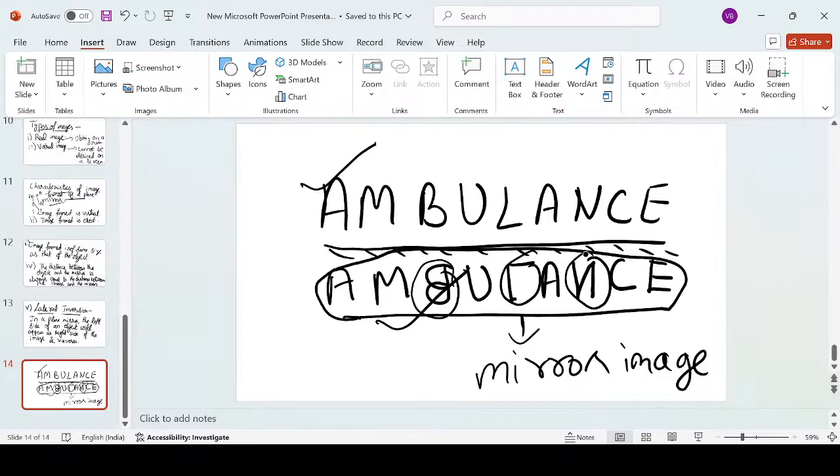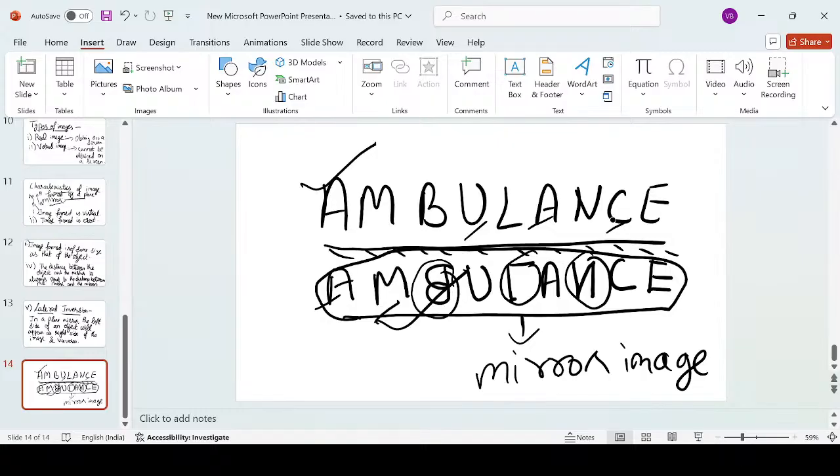Why so? Because when we look inside the mirror, there are letters which appear as they are. Look at the letter A, letter M, or letter U, and C. These are the same. But there are other letters which are laterally inverted, that is, their sides are swapped.